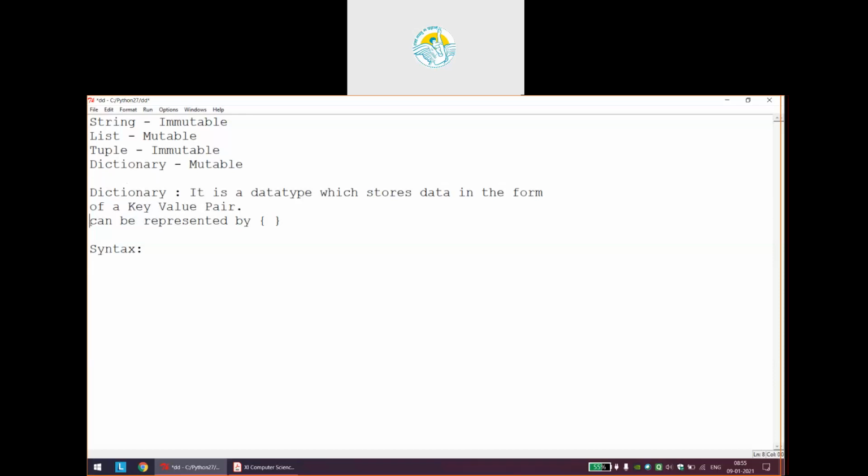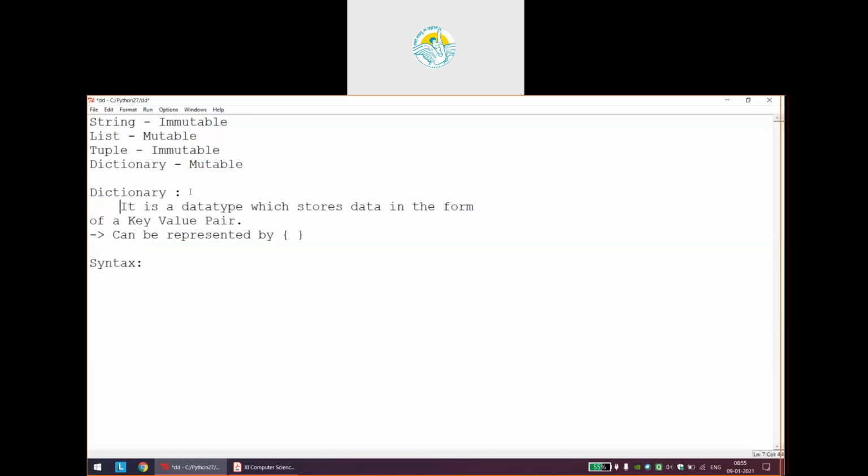That is one more thing that we can mention regarding a dictionary. Now let us directly go for the syntax. Syntax is very simple for creation of a dictionary. We will have the dictionary name, any name we can have, equal to, a pair of curly braces, and now the key value pair will be there.